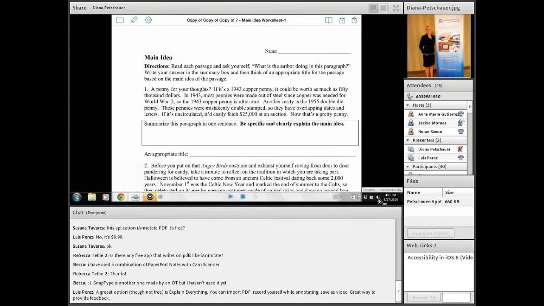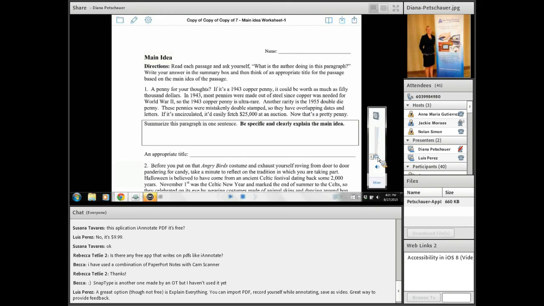I do have to turn up the volume just a little bit. So some of these apps with the built-in speech, I'm going to turn up so you can hear. You're going to hear a little bit of feedback and echo, but I want you to hear that it does read it out loud. Main idea direction.